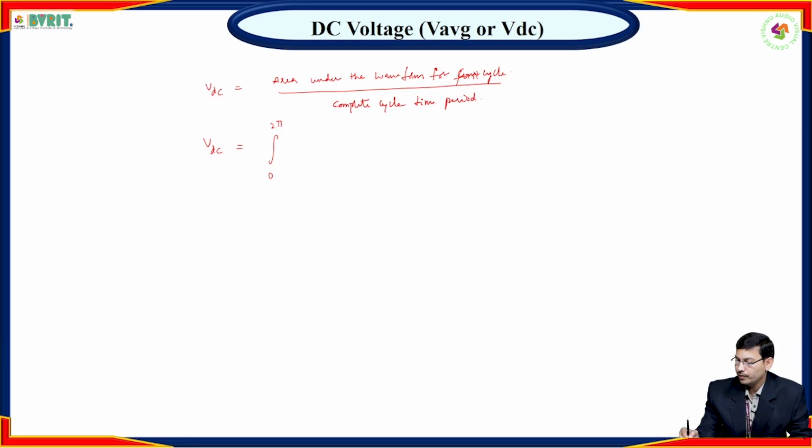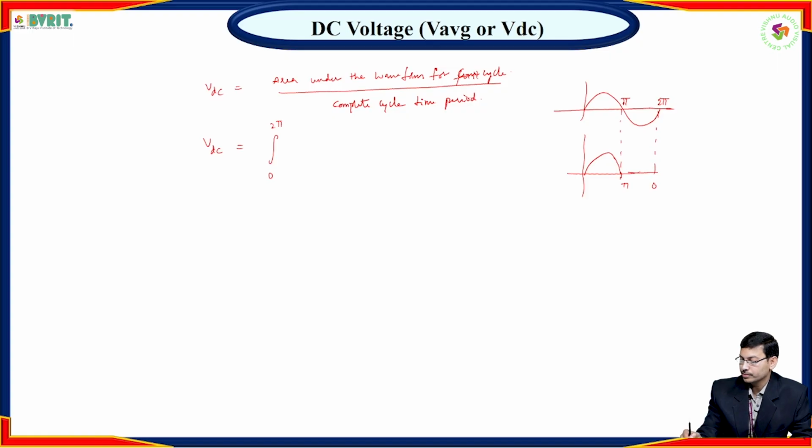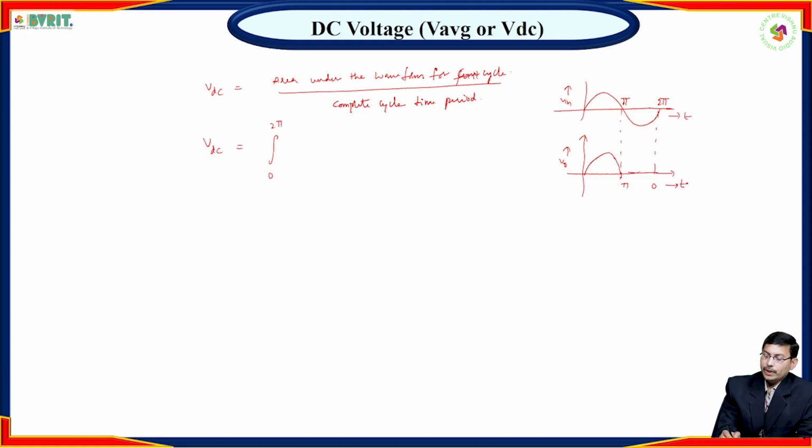Why? Because if you take the input, this is pi and this is 2 pi. The output is, here 0. This is your V0 and this is your V in. So 0 to 2 pi.